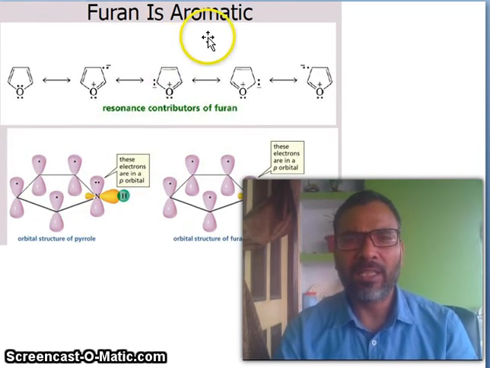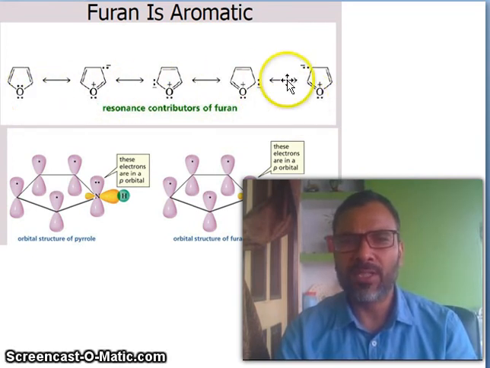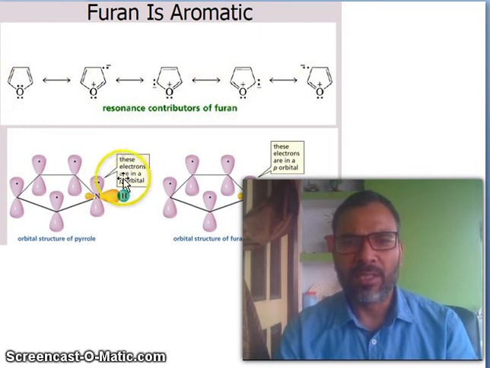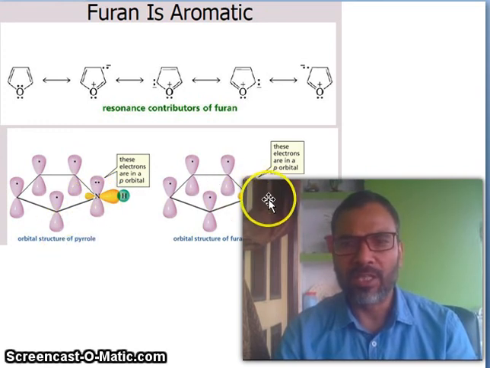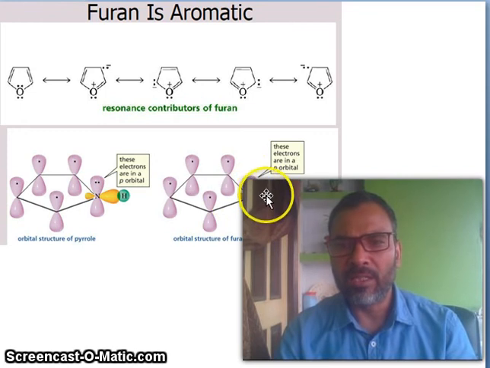Now you see furan is aromatic. Look at the resonating structure. It is a cyclic system. You see these electrons are in the p orbital. This is the nitrogen pyrrole case. In case of oxygen, 2 electrons are in one orbital and 2 are in another, perpendicular to each other.